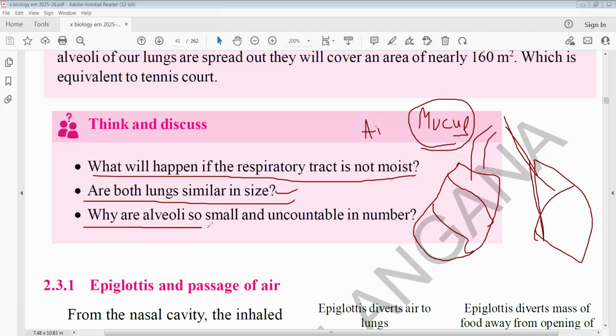Why are alveoli so small and uncountable in number? Because there is a need to exchange a large amount of oxygen. If more alveoli are present, more oxygen absorption is carried out. So there is a need for many small alveoli in the lungs. These are the think and discuss questions; keep them in your mind.